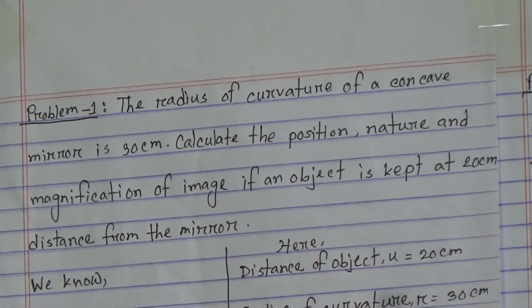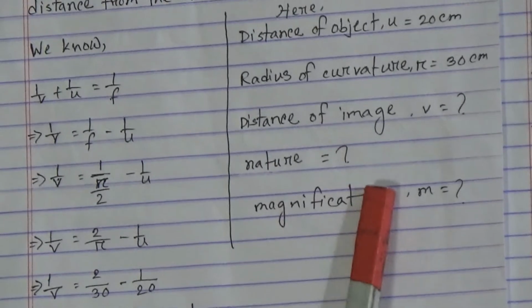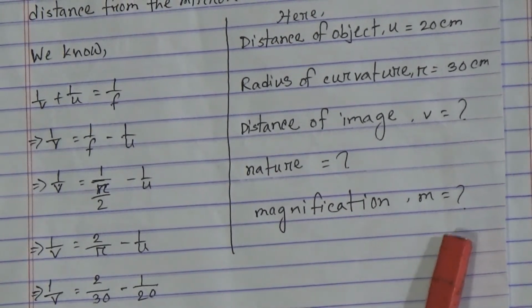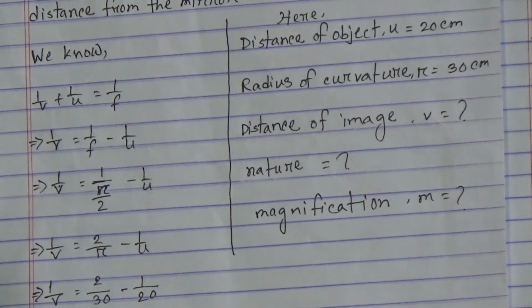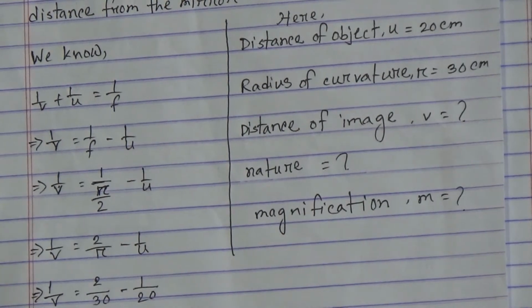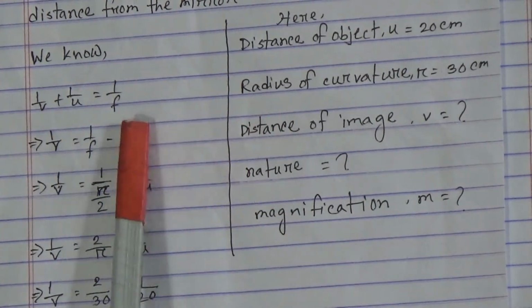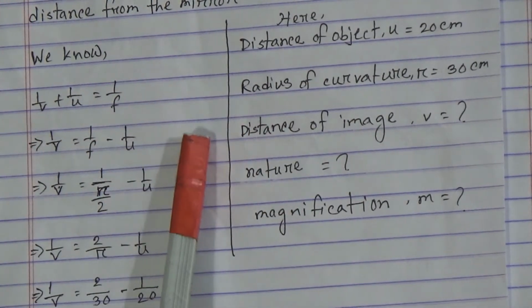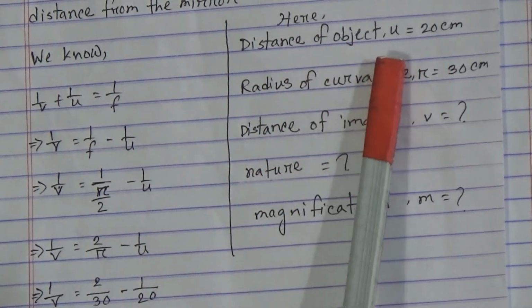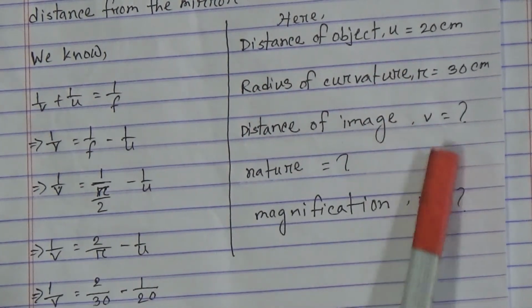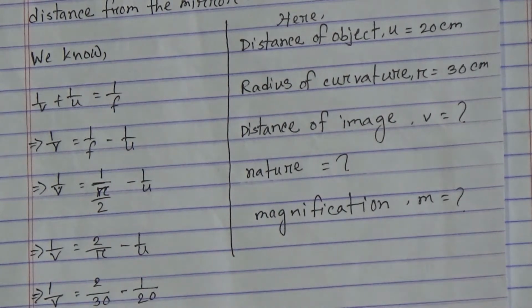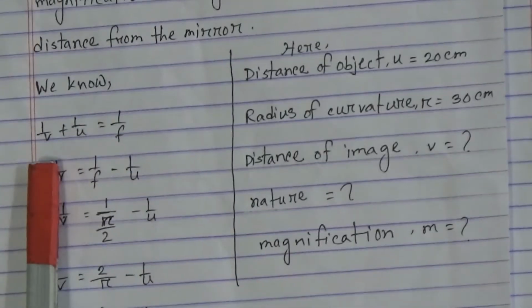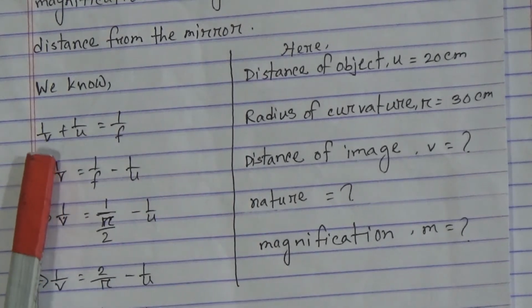What is the distance of the image? We have to find this one. We also have to find the nature and magnification m. Now I will solve this mathematical problem. So here u and r are given, and we have to find out v and magnification m. So at first we have to write this formula. This is for concave mirror.